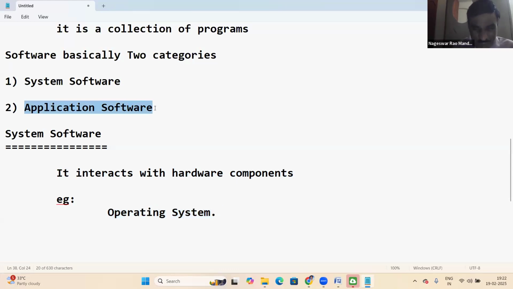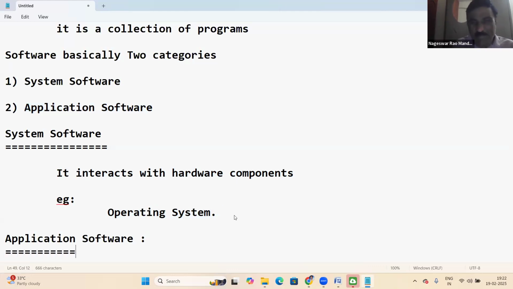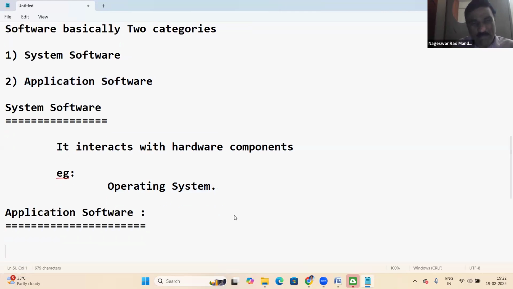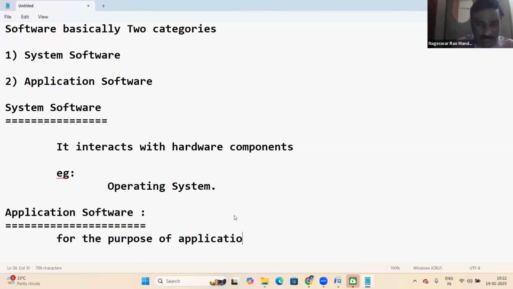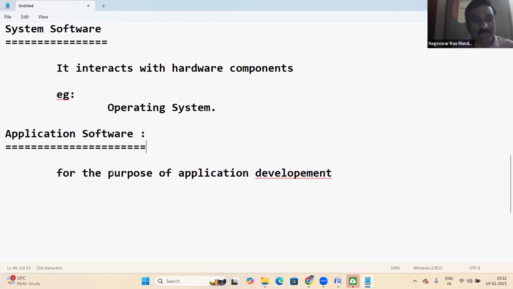Next, application software. So what is application software? Application software is for the purpose of application development. Applications, apps.